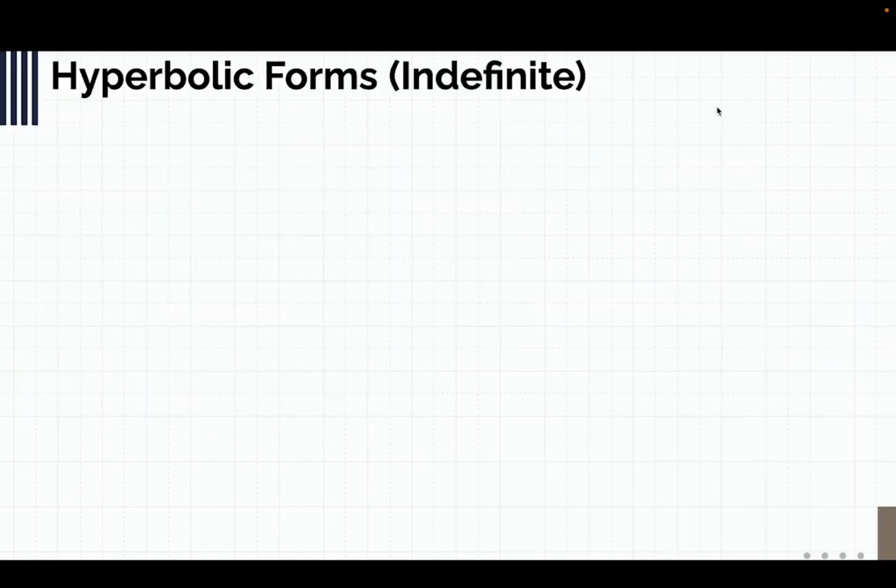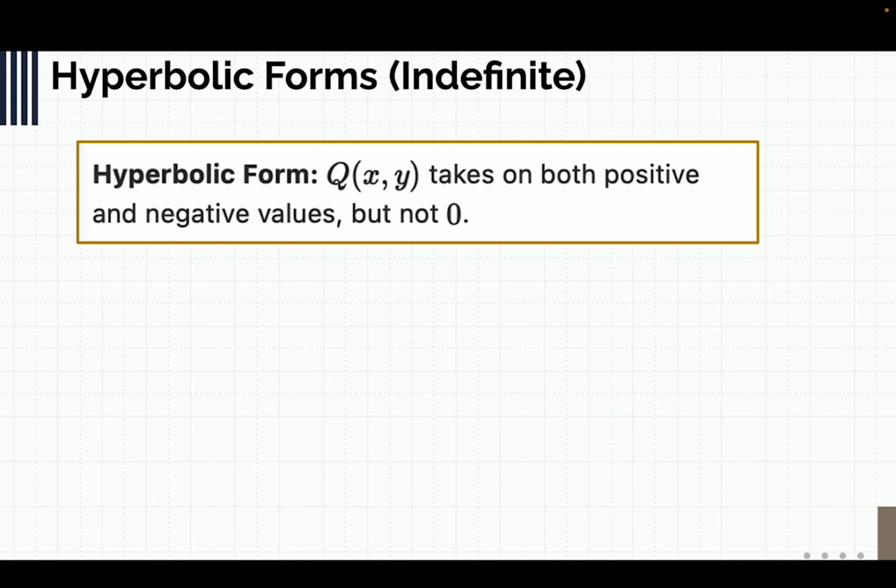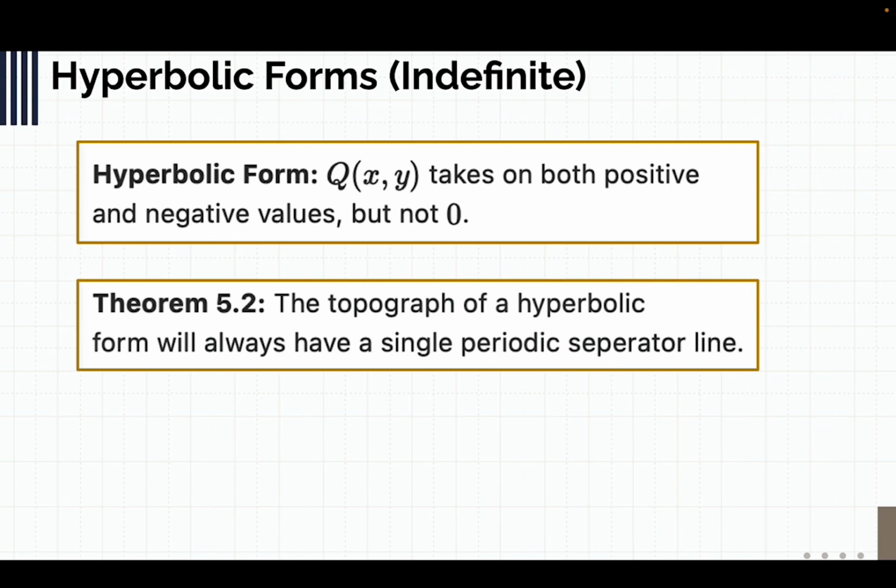So now we're going to get into something called hyperbolic forms, which some of you may also know as indefinite forms, but that's not that important. Basically, hyperbolic forms are defined as quadratic forms that take on both positive and negative values, but not 0, and that's important. There's a really nice theorem that I proved at first in this presentation, but I don't have time now, that the topograph of a hyperbolic form will always have a single periodic separator line.